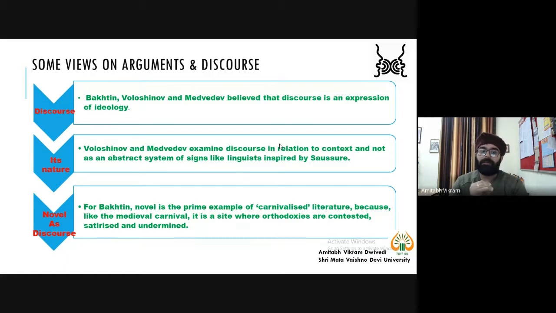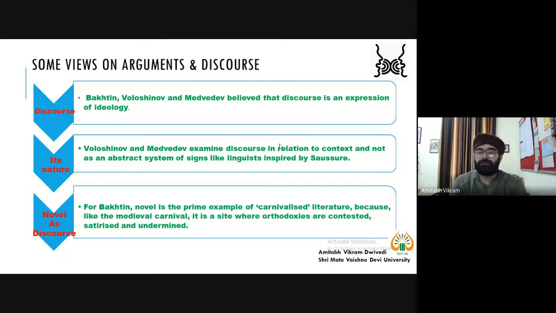So we are not talking about an abstract system. And what is the opposite of abstract? Concrete. So we are talking about concrete. And where can we find this concrete? Voloshinov and Medvedev examine discourse in relation to context. That means something is actually happening. So where is something actually happening?